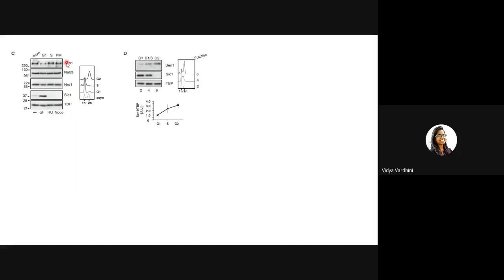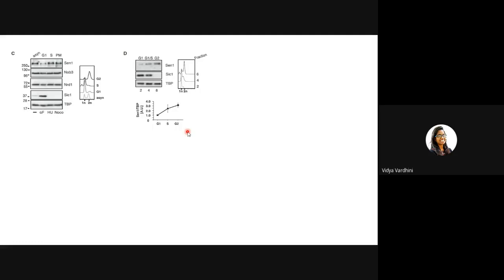So these are just controls to make sure that we are looking exactly at SEN1 and the cell cycles. Finally, they wanted to again make sure, if we are arresting the cells with alpha factor, there is a possibility that alpha factor is somehow reacting with your SEN1 during G1, and that is the reason. So they did not want to use alpha factor to arrest the cells now.